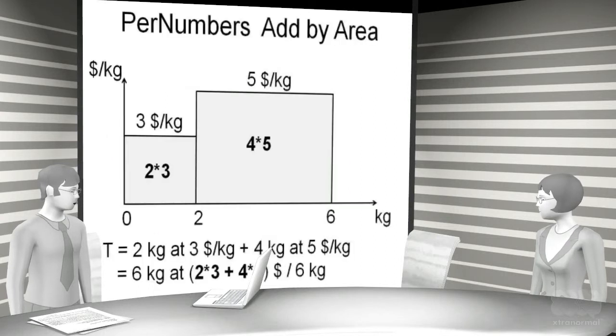This gives the area under the per number graph. Thus the 6 kilograms cost 2 times $3 plus 4 times $5, which is $26. So the total per number is $26 per 6 kilograms. This shows that per numbers are added by their areas, that is, by integration, that is, by adding next to each other.